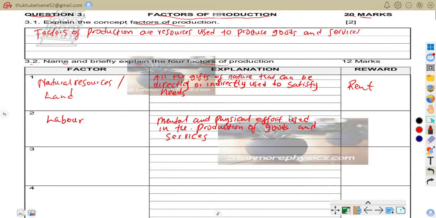So now we want the reward. The reward for that effort is what you are going to get, wages or salary. So that is that. Labor is the physical and mental effort used to produce goods and services.